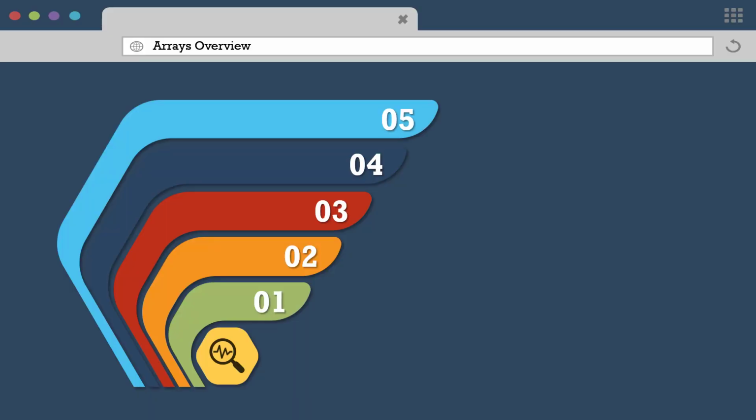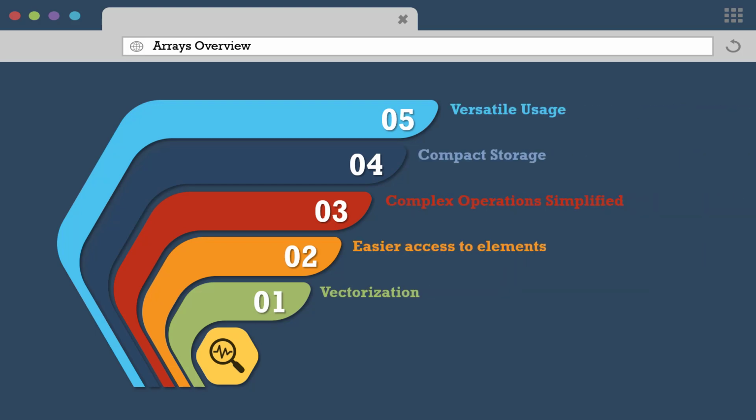In this short introductory lecture, I will try to demonstrate the advantages of using arrays as data structures by focusing on 5 core aspects. Let's go over these points one by one.